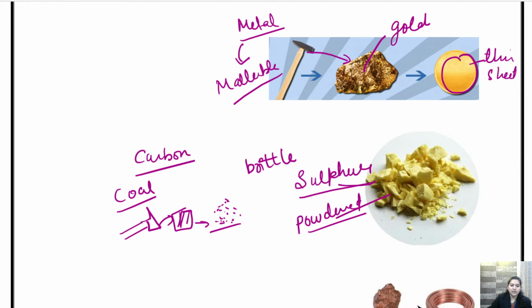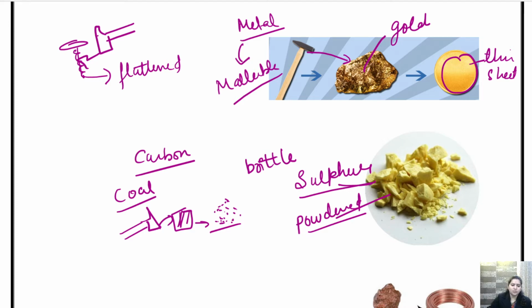But if we take any iron nail, consider we are taking any iron nail or an iron product. Okay, अगर हम इसको hammering करते हैं, if we hammer this, then what will happen? It will not break up into a powdered form. It will rather be flattened. ये कैसा हो जाएगा? चपटा हो जाएगा और शीट के फॉर्म में कन्वर्ट हो जाएगा.